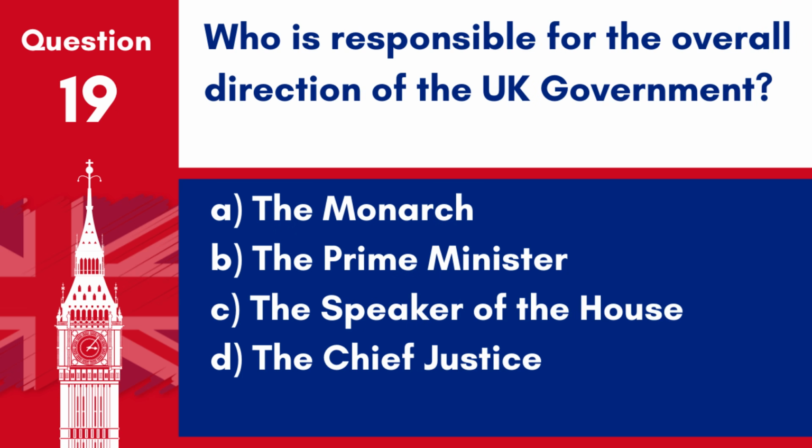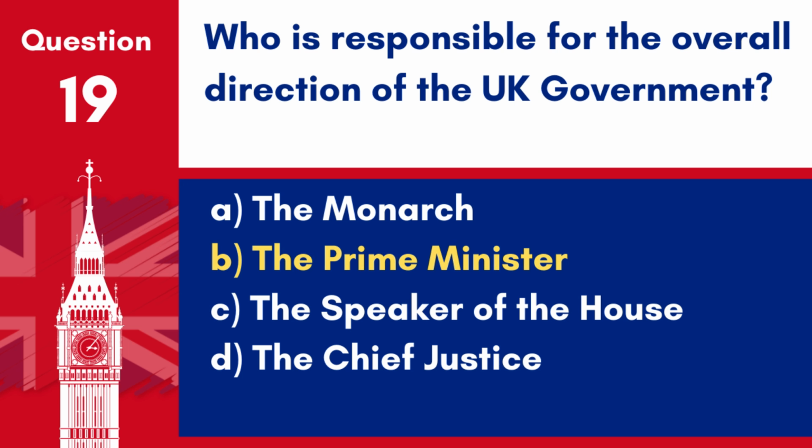Question 19. Who is responsible for the overall direction of the UK government? A. The monarch. B. The Prime Minister. C. The Speaker of the House. D. The Chief Justice.